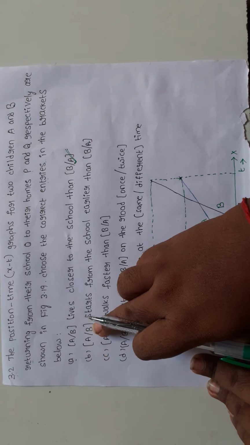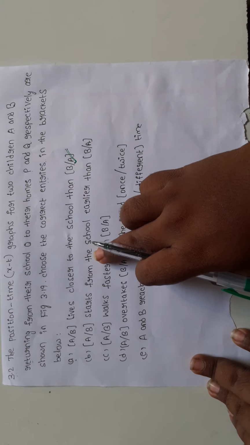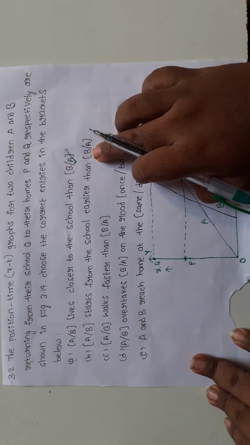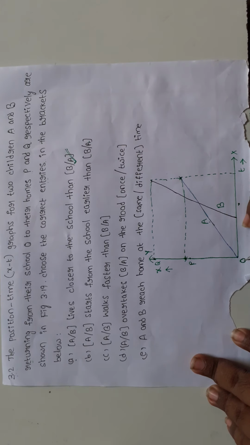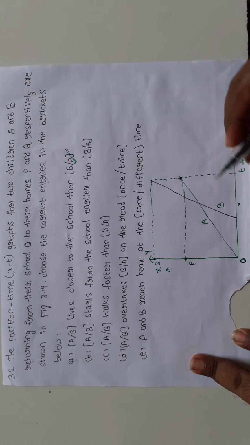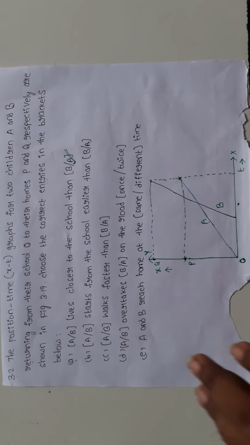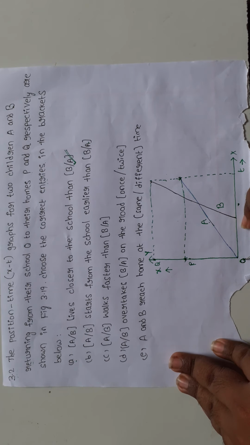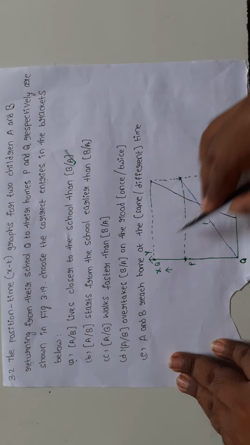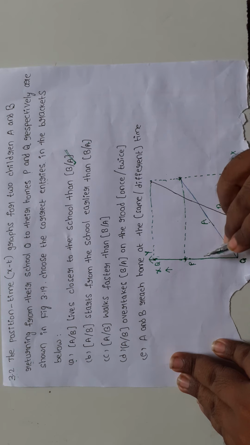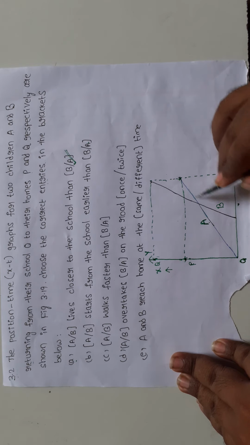Second one: A or B starts from the school earlier than B or A. So this is the position of the school. A started from time t equal to 0. B started after some time. So which started early? Children A started early.